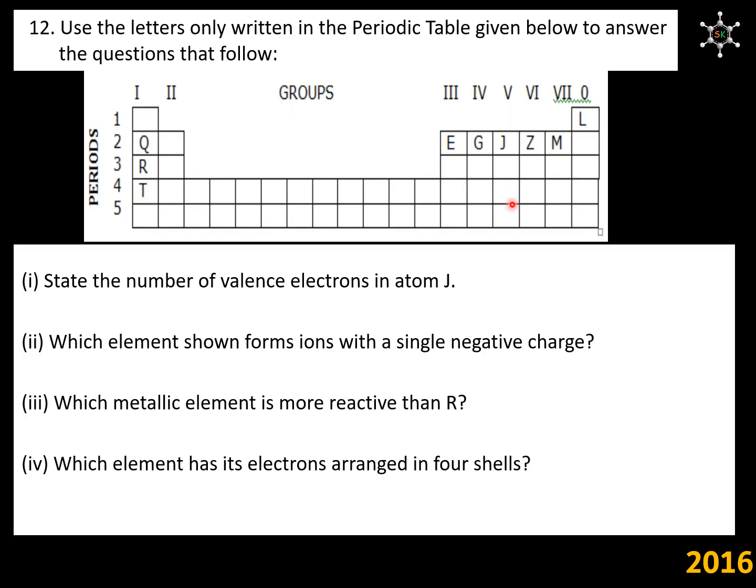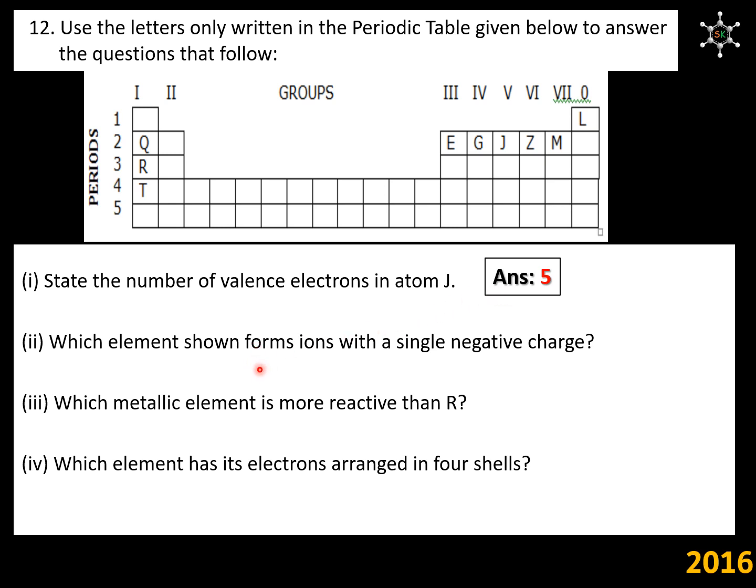By referring to this table, we are supposed to answer these four questions. First one, state the number of valence electrons in atom J. J is here on the non-metallic side. With this way of group numbering, whatever the group number we give, same number of valence electrons will be present. So in J, we will have 5 valence electrons.